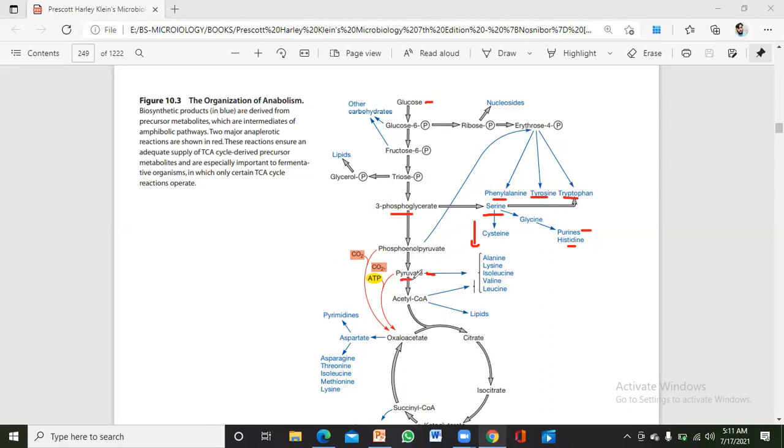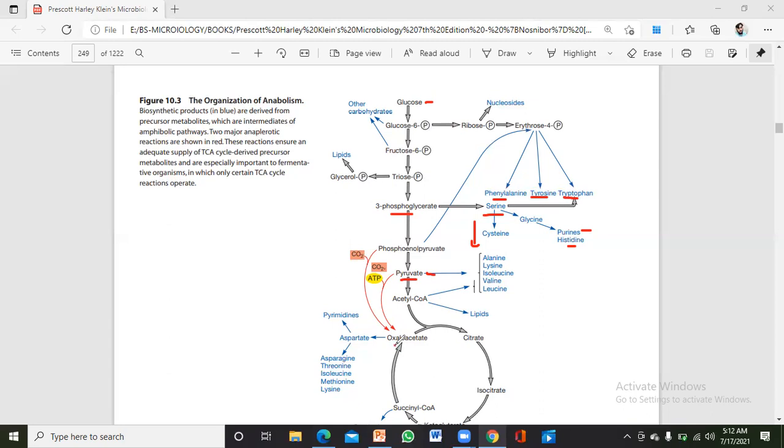Just look here, this pyruvate. Pyruvate can form alanine, lysine, isoleucine, valine, and leucine. This acetyl-CoA can also form valine and leucine. So these act as the precursor metabolites for these amino acids, and these are formed inside the cytoplasm of the bacterial cell. In the later videos, I will discuss each and every chemical reaction with molecular structure, what happens to the pyruvate so that they form alanine, lysine, isoleucine, and valine.